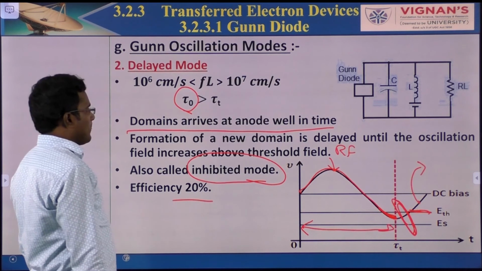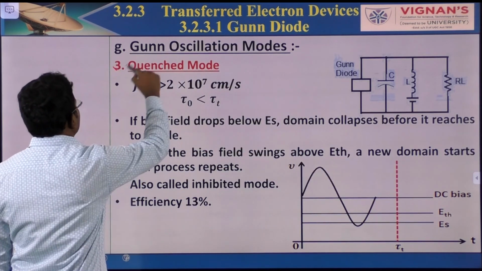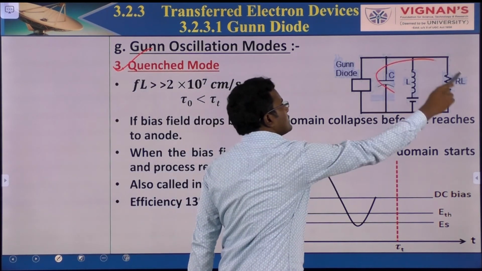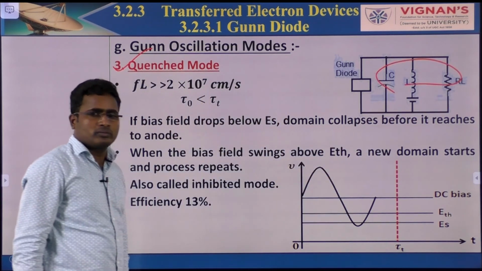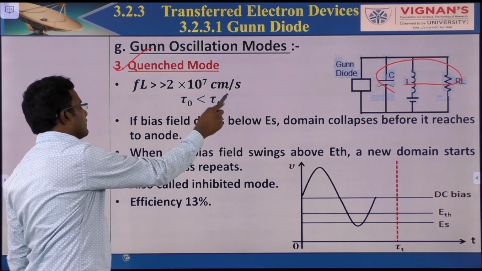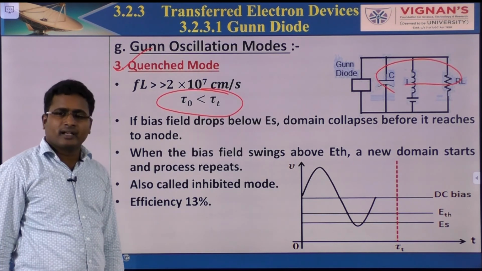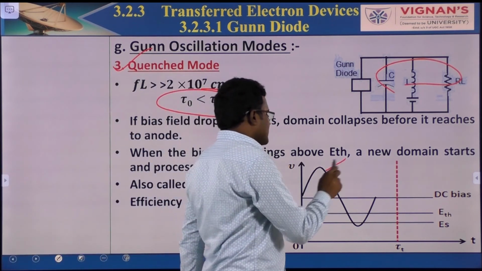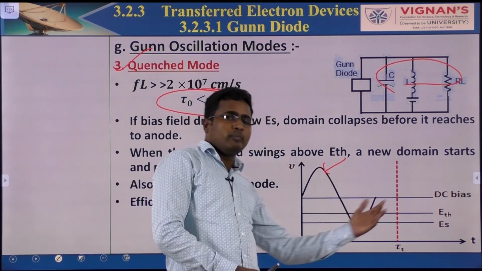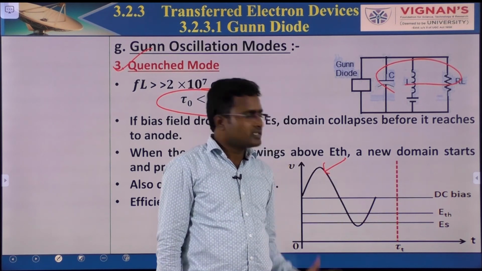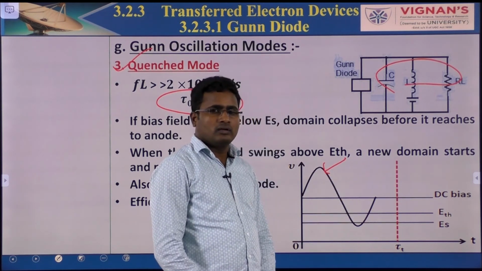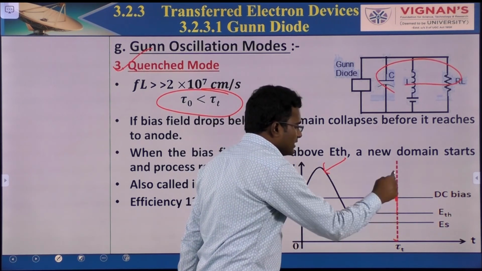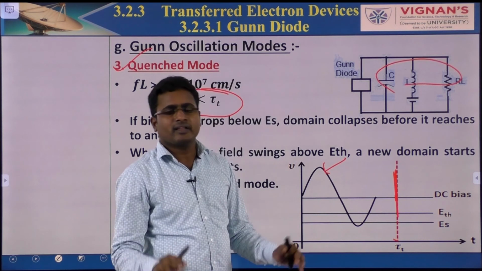Next one is quenched mode. That means in the RLC circuit, the oscillation time period is less than the transit time. That means the oscillation time period ends before reaching the anode. It is not reaching the anode. If it reached here, it would reach the anode, but it is not reaching.